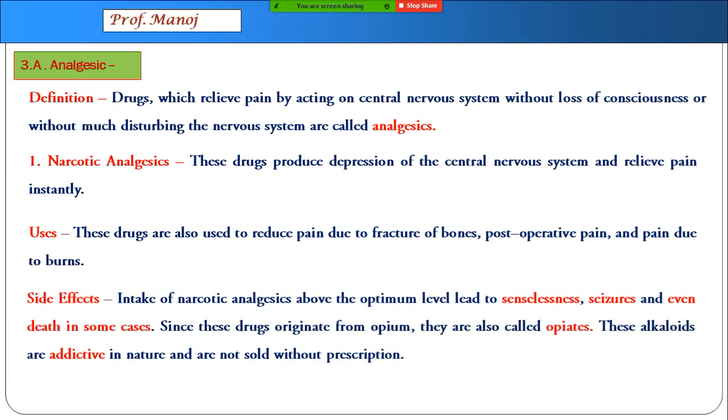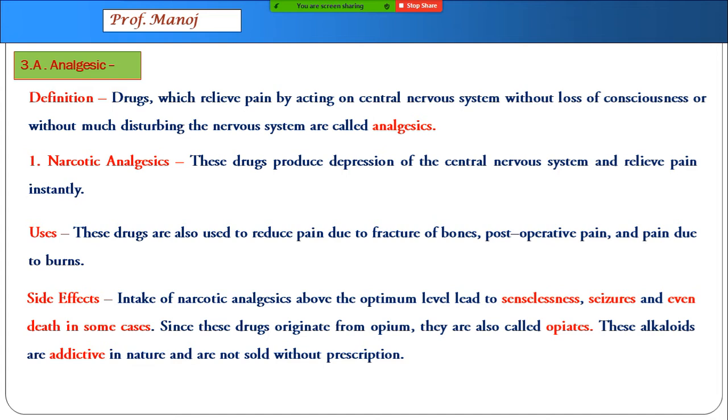Remember, from the word itself, narcotic, we understand that they are what we call drugs in our daily language. These, taken even at the minimum level, can create senselessness, seizures, and death also at higher levels. Most of these drugs originate from opium.